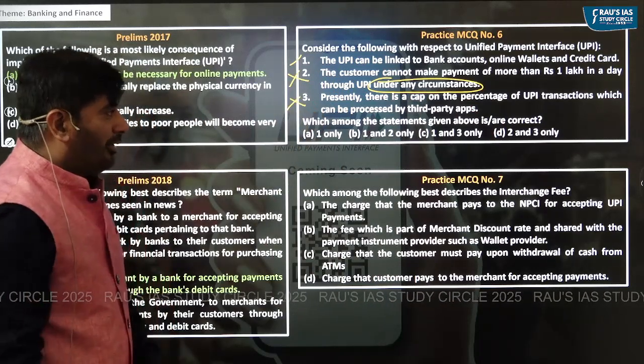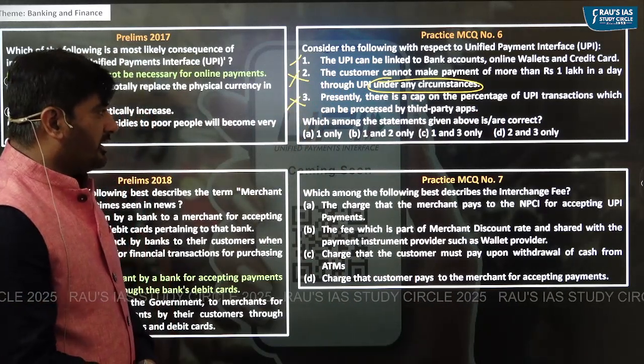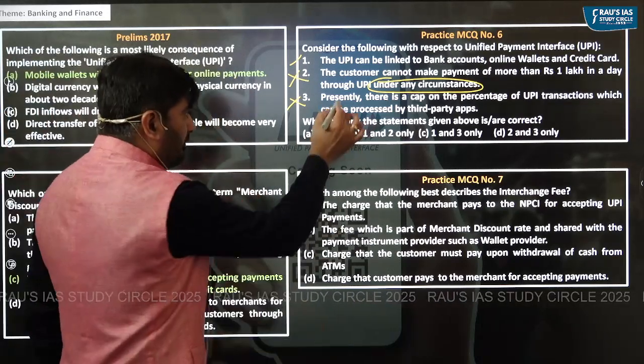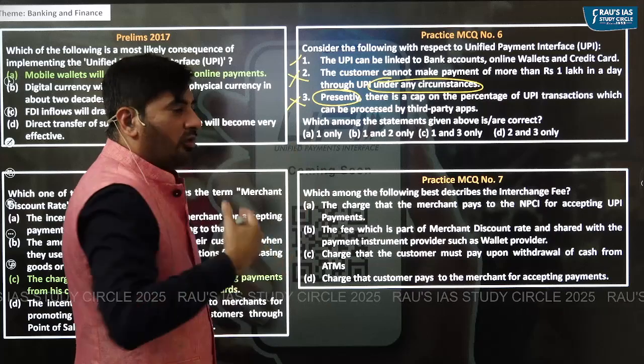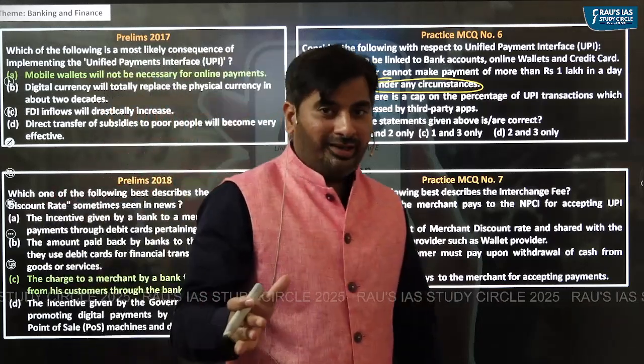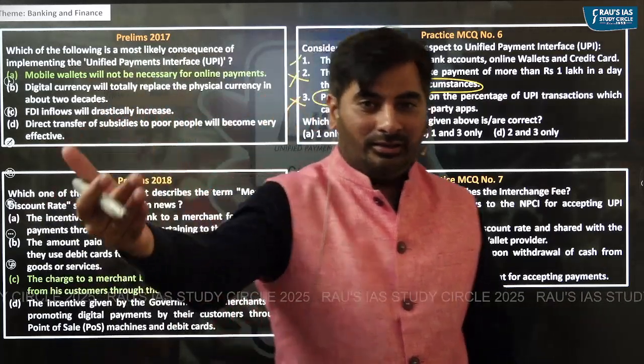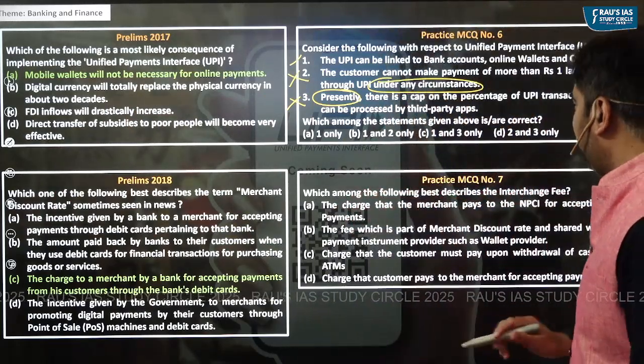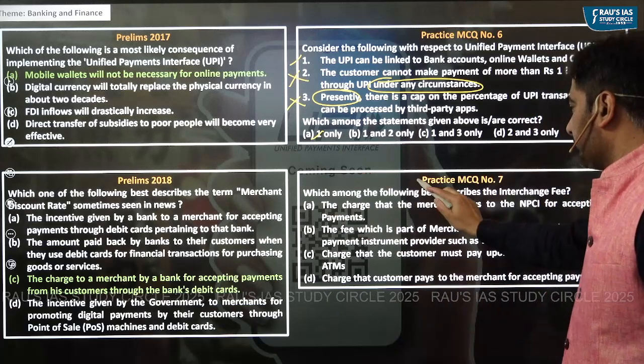Presently, there's a cap on percentage of UPI transactions which can be processed by third-party apps. Presently, we don't have such a cap. Probably that particular cap, hopefully, will come into being after December 31st, 2026. So the right answer is 1 only.